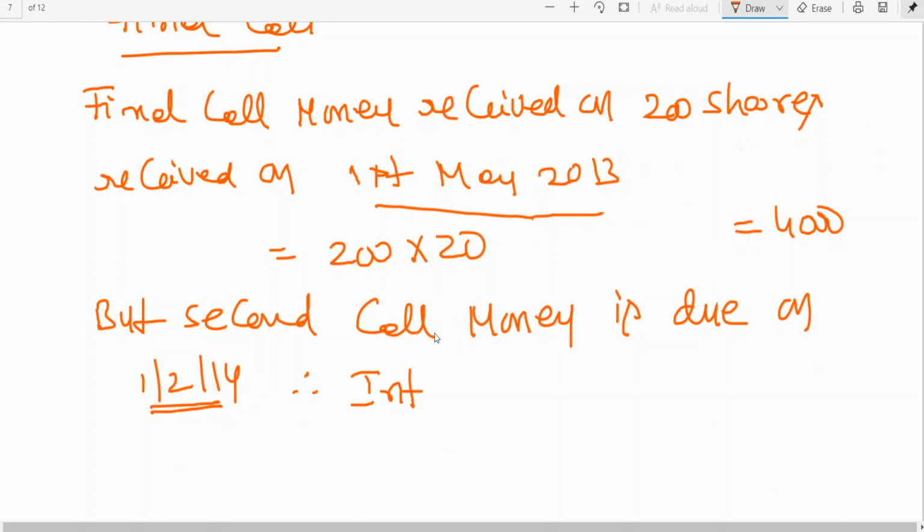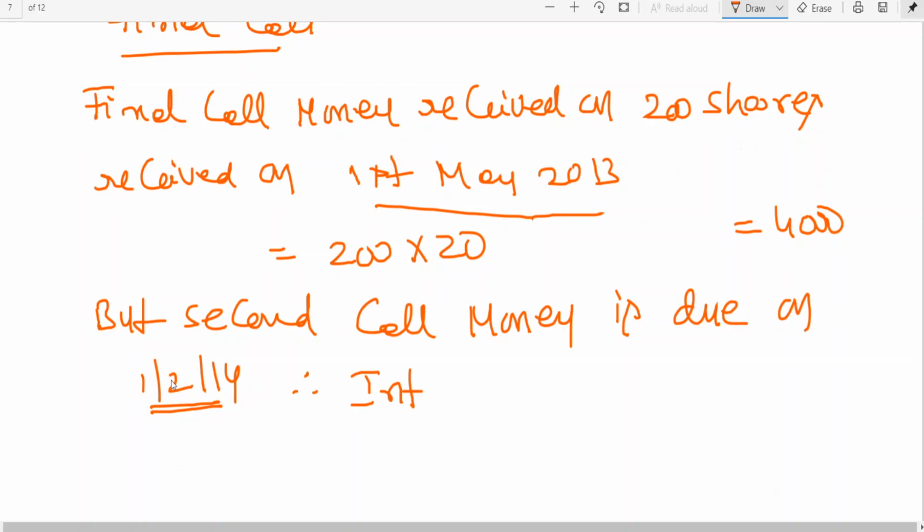You can include May month, but don't include February month because it is due on 1st February. That means you have to calculate interest from 1st May to 31st January. Let us count. May, June, July, August, September, October, November, December, January.